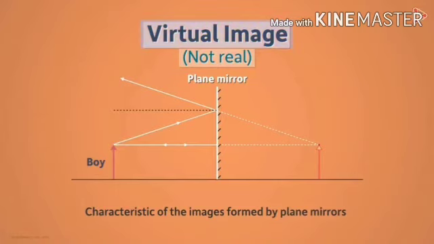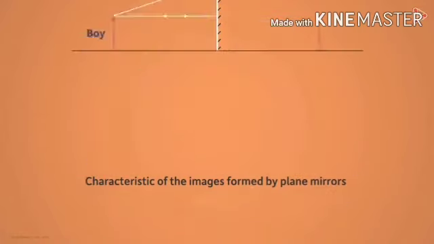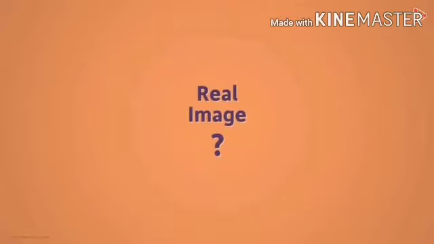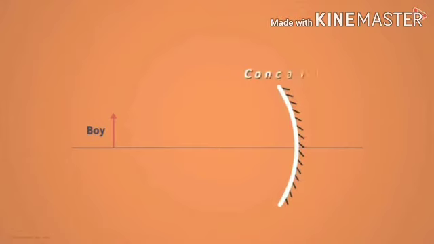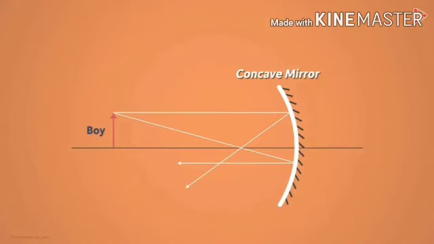What is an image? If rays of light starting from a point meet at another point after reflection, then the other point is called the image of the first point. Let us consider a concave mirror instead of a plane mirror.